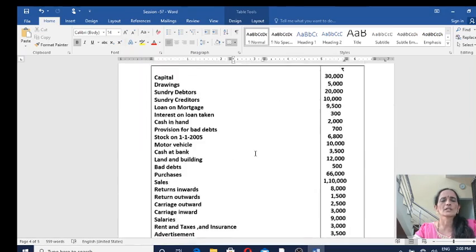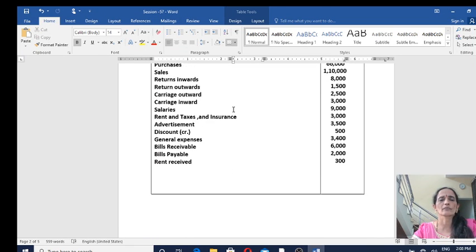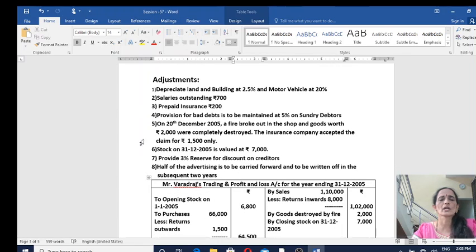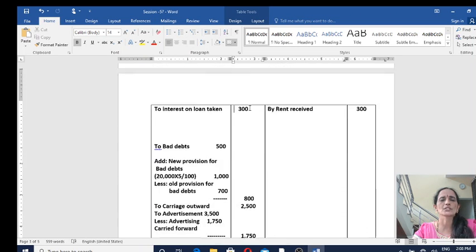Now, ledger account balances we have gone through and we have recorded profit and loss account items under profit and loss account. Now come to the adjustments, which are all the items appearing under profit and loss account that you have to see. Depreciate land and buildings at 2.5%, maintenance expense.